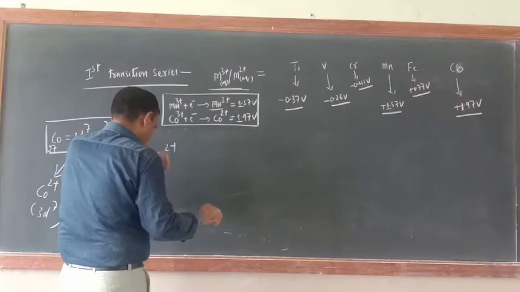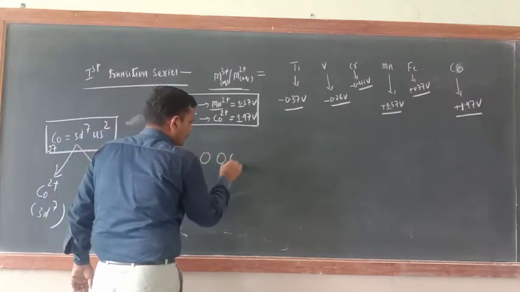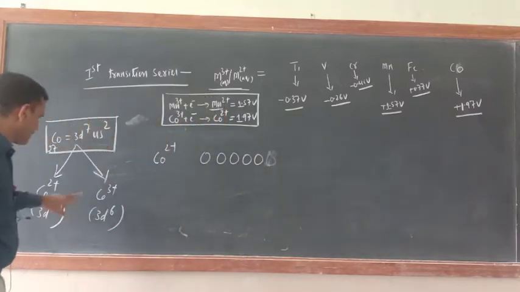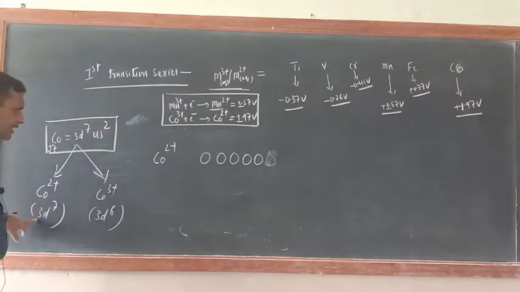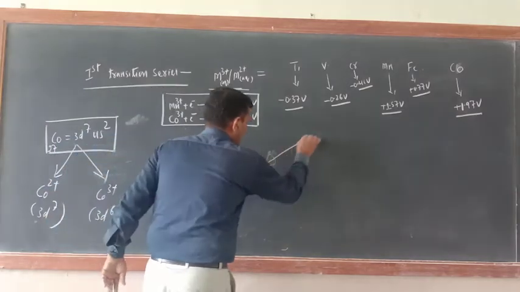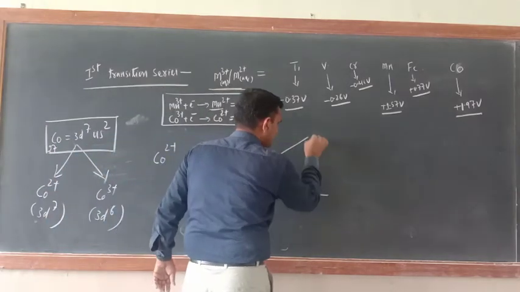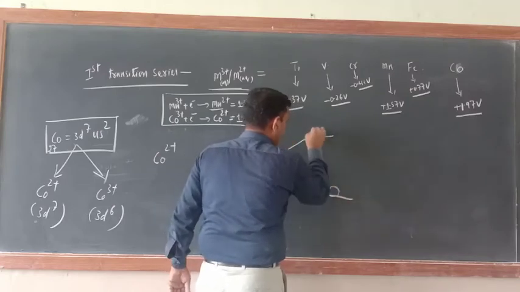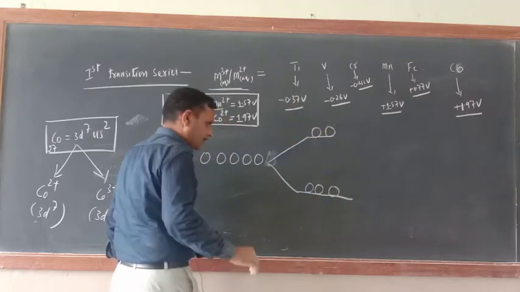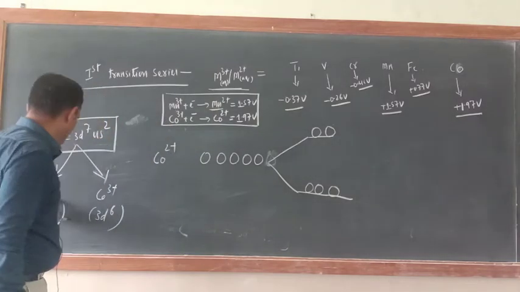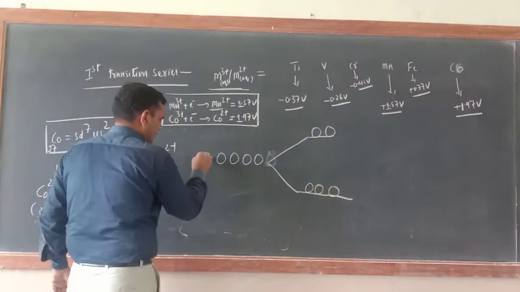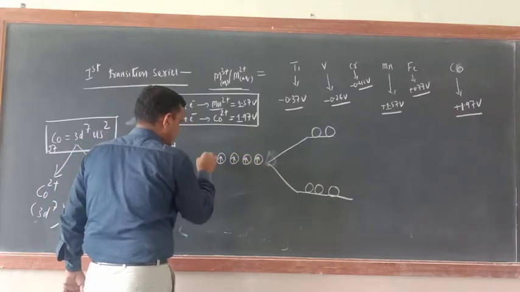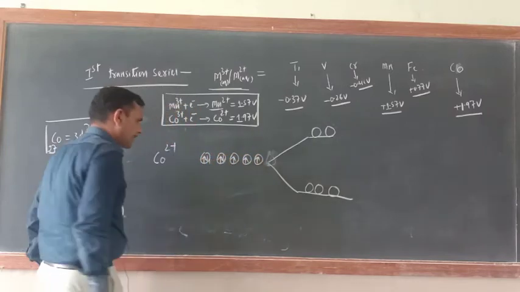So just see Co2+. How many electrons are there? First split into two sets, Eg and T2g, correct or not? Co2+ is 3d7, so 1 2 3 4 5 6 and 7, correct or not?